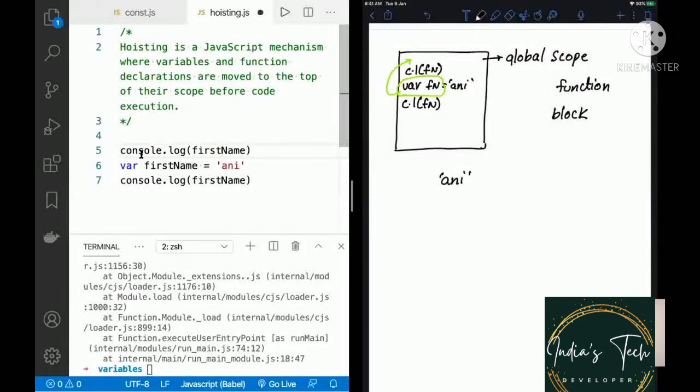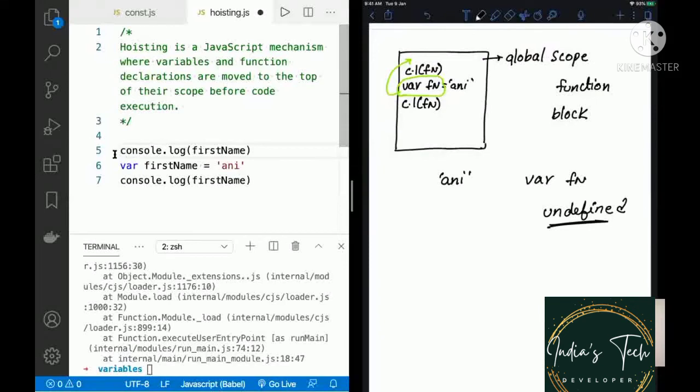So what have we learned in JavaScript? When you have a variable declared and you do not give it an initial value, what is the value of that particular variable? It's undefined. Yes or no? That's what we learned in the variables first section. The first video, that's what we learned. You declare a variable, you don't give it any kind of a value to it. By default, the value is undefined.